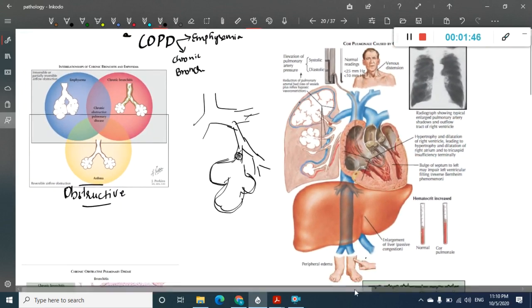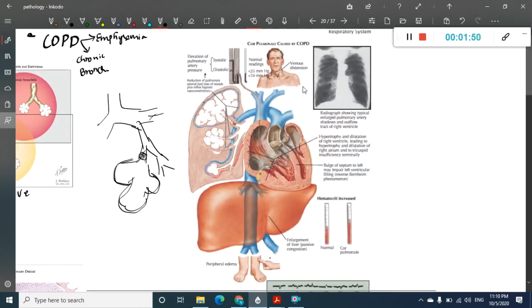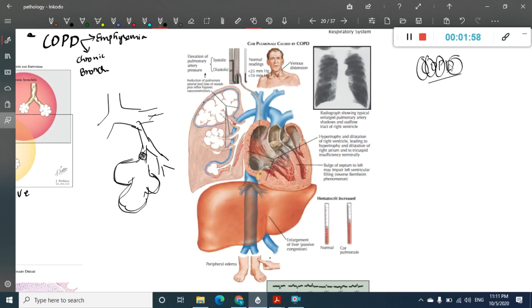Among these three, the most important one we are going to deal with now is COPD. So what are we going to deal with in COPD? See, what is COPD? COPD is a chronic obstructive pulmonary disease. It is a chronic condition where there is obstruction of the lung airways, leading to disease formation. Remember, this is the pathophysiology. How there is obstruction, we will deal with in a minute.